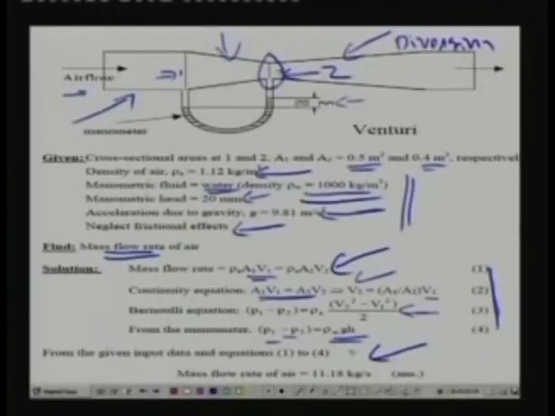So this is one very useful application of Bernoulli equation to a venturi meter. There are many other applications of Bernoulli equation. As I mentioned, it is one of the most useful equations, and you find its applications particularly in air conditioning or duct design and in refrigerant piping design, etc. We will be using this equation repeatedly, but you must keep certain things in mind.